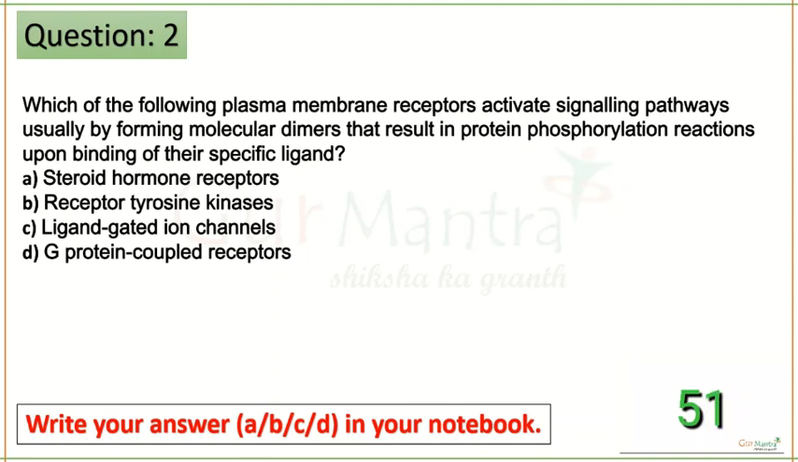Very easy, this question is. It might look a little bit big. Slow down, read the question carefully. You will get the answer within seconds. Which of the following plasma membrane receptors activate signaling pathways usually by forming molecular dimers that results in protein phosphorylation reactions upon binding of the specific ligand?